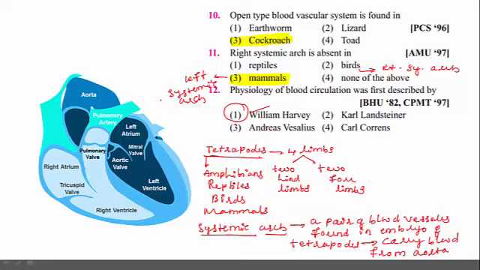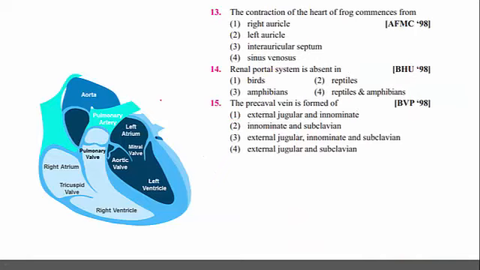Then moving to the next question. Contraction of the heart of a frog commences from? Frog is characterized by a three-chambered heart. It belongs to amphibia. So which one gives the impulses for contraction of the heart?